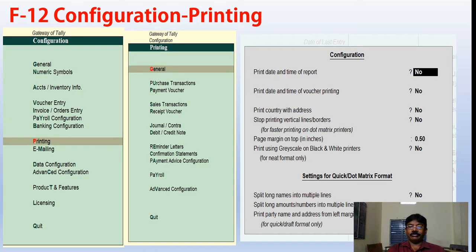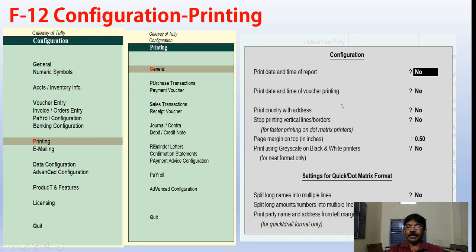Next, printing. The printing configuration we have to understand thoroughly because we are printing reports. Whenever we are printing, there are some additional options. Whenever you are printing, general printing has these configurations.